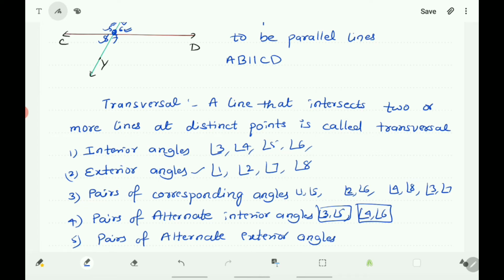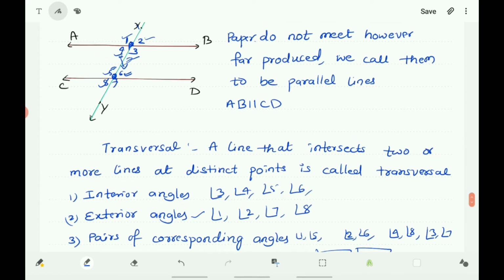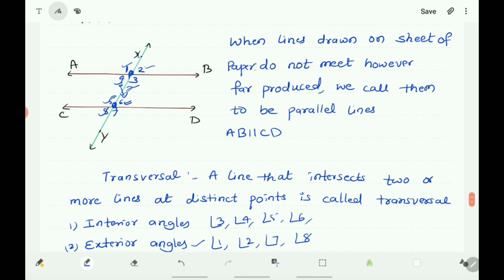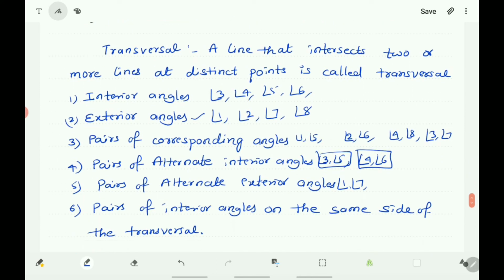Next, pairs of alternate exterior angles. Here angle 1 and angle 7 is one pair of alternate exterior angles. And also angle 2 and angle 8. This is the second pair of alternate exterior angles.